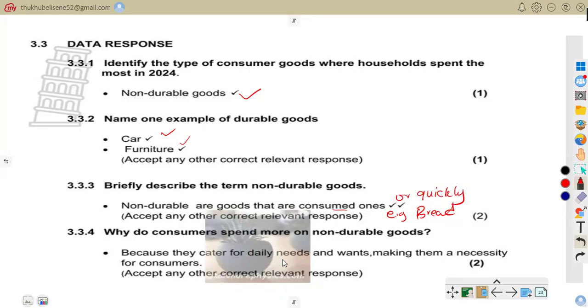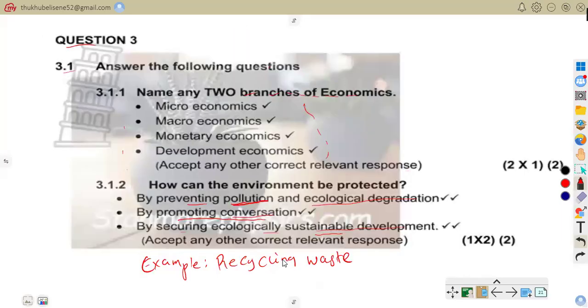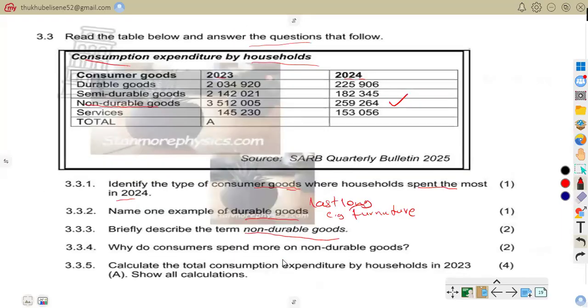So now let us go to 3.3.4. Why do consumers spend more on non-durable goods? Those are daily needs. It's because these are the daily needs. Example, buying groceries daily. So that is why consumers spend more on non-durable goods.